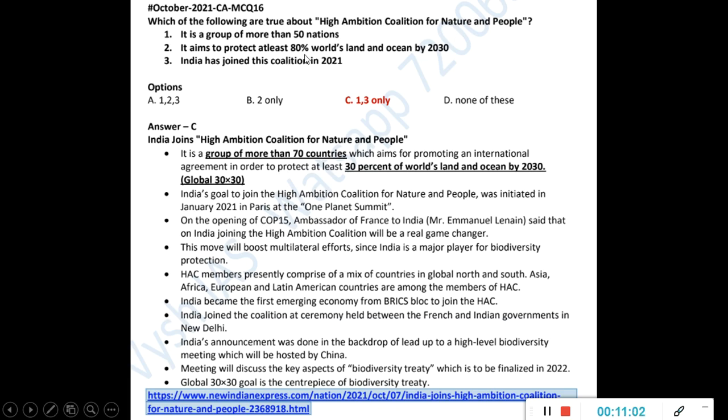And also, as I told, 30% by 2030, so it has another name called Global 3030. 30 into 30. So this also, if you see, is referring to the same coalition or same program. It was initiated in January 2021 in Paris at the One Planet Summit.